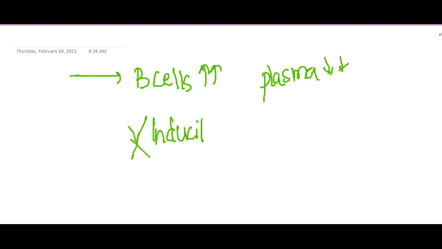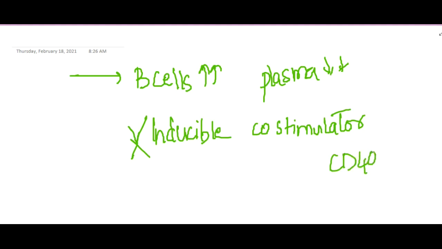The inducible co-stimulator will stimulate T cells with CD40 ligand. This is also defective. Okay, so this is defective in common variable immunodeficiency.